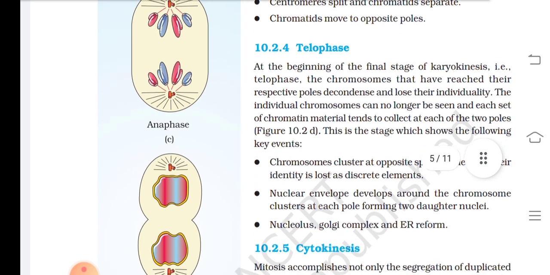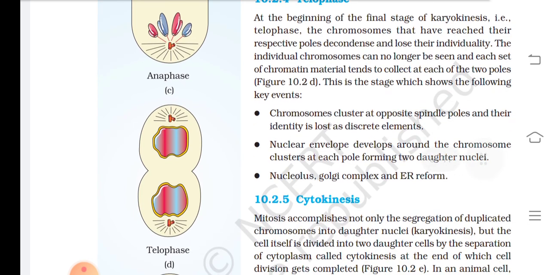10.2.4 Telophase. At the beginning of the final stage of karyokinesis, that is telophase, the chromosomes that have reached their respective poles decondense and lose their individuality. The individual chromosome can no longer be seen, and each set of chromatin material tends to collect at each of the two poles.